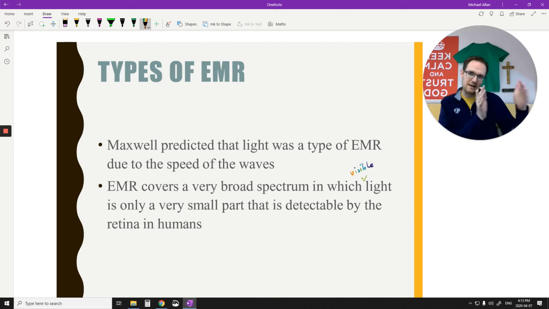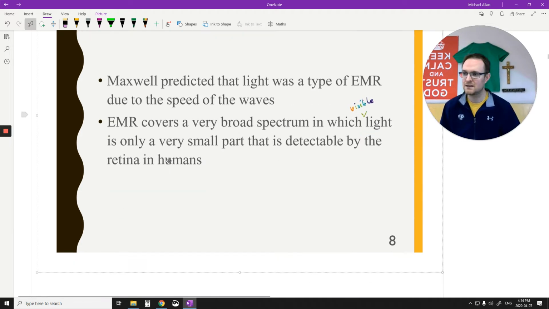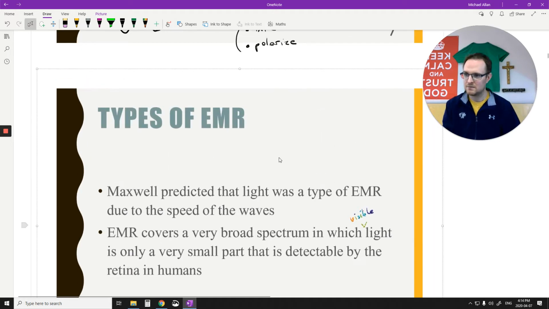I say humans because different animals can detect different types of spectrum. Some animals can detect infrared, some animals detect ultraviolet. We can take pictures of ultraviolet using special filters on our cameras. The same thing with infrared as well. But for humans, very specifically, the visible light spectrum is a very small part of this whole EMR spectrum.